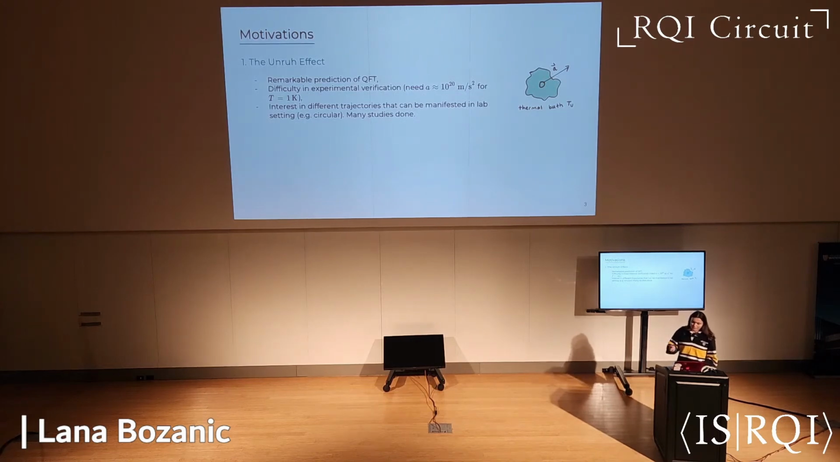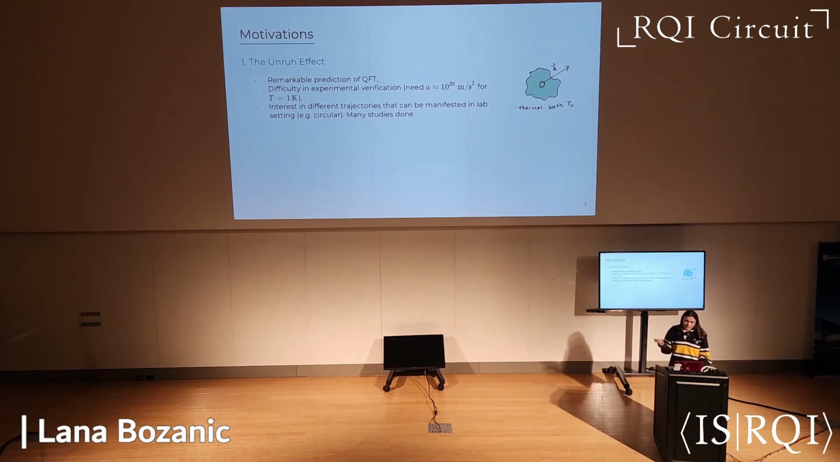Because of the experimental implementation interest, there have been a lot of different studies done on the different trajectories along which we can see the Unruh effect or Unruh-like effects in the lab. For example, the circular trajectory is of interest because we can manifest it in a finite lab setting. So many studies have been done about the Unruh effect and similar effects for different types of trajectories.